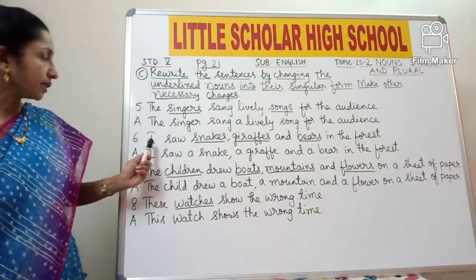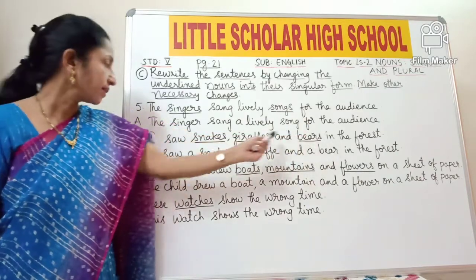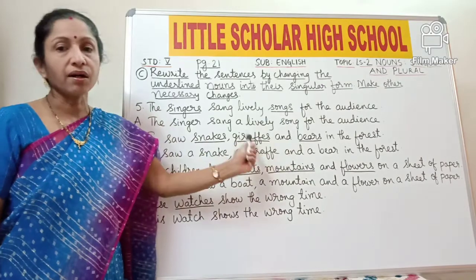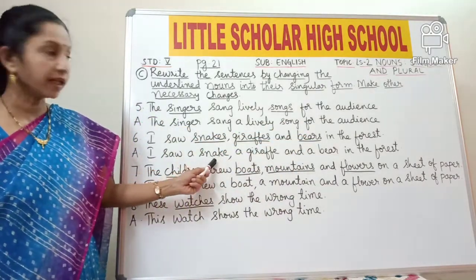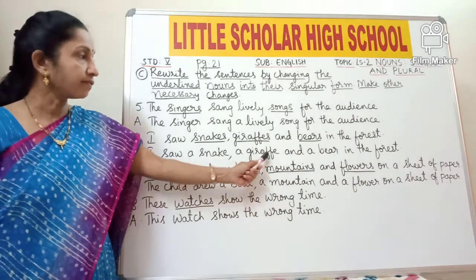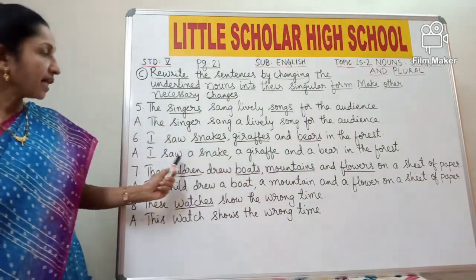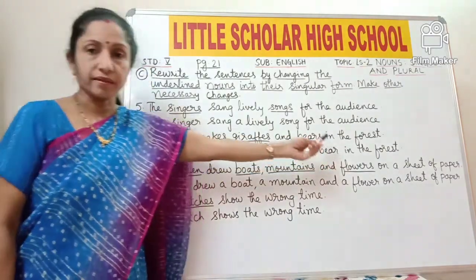Now look at the sixth bit. I saw snakes, giraffes and bears in the forest. The underlined words snakes, giraffes and bears all are in plural form. Now change snakes to snake, giraffes to a giraffe, bears to a bear. So the answer is: I saw a snake, a giraffe and a bear in the forest.